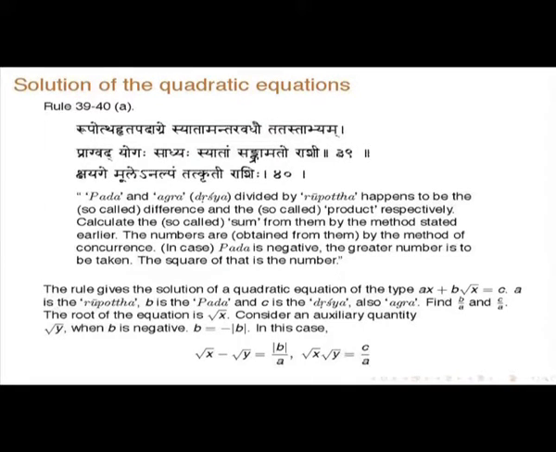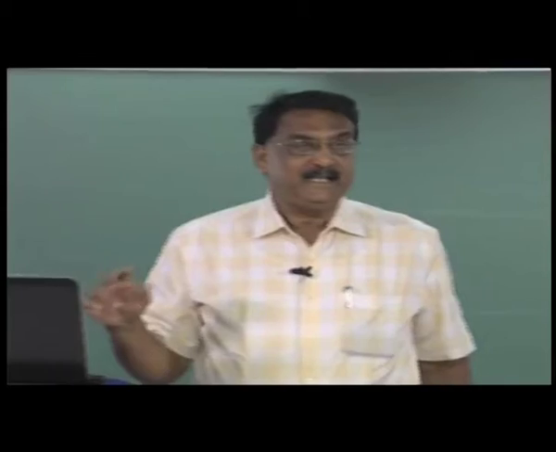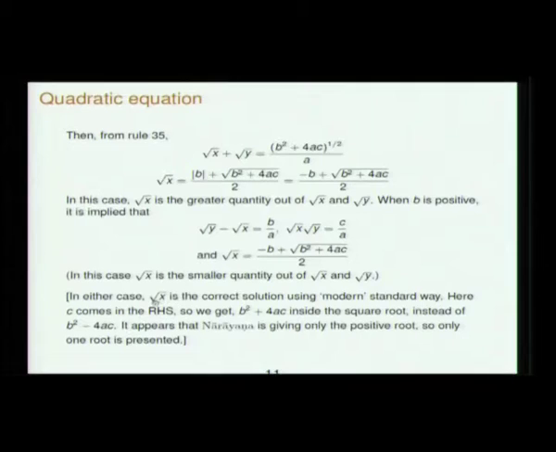So here if you transfer it, it will become minus. That is why it is coming like this. At least here he is talking only of one root, but I will point out that later he does talk about two roots in some problems. He wants this to be positive. So root x is the correct solution, using the modern standard way.